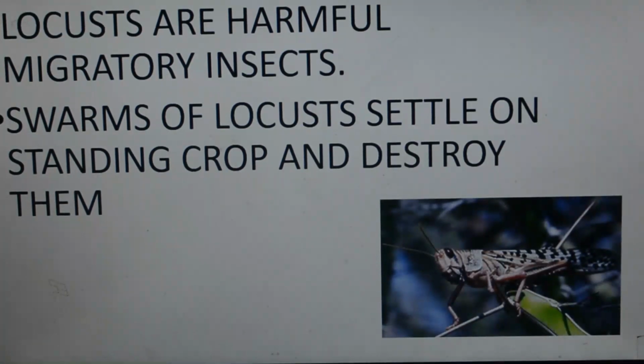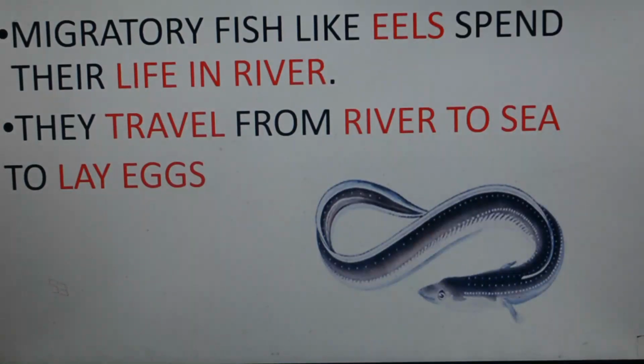Now we learn about one more very interesting migratory fish. The name of that fish is eel, E-E-L. This eel normally lives in rivers or lakes, that is, fresh water. Whole life they spend in fresh water.